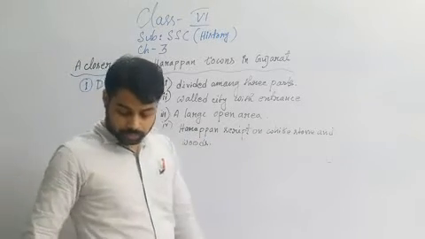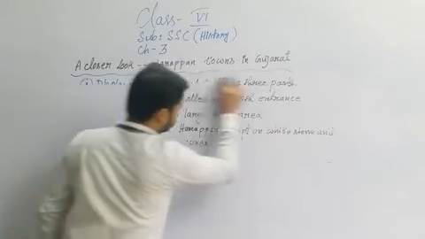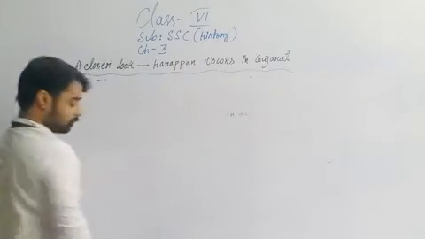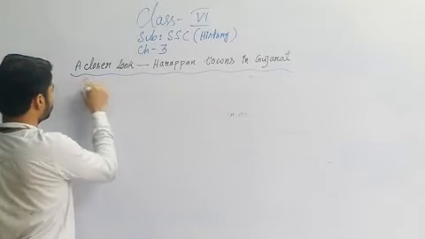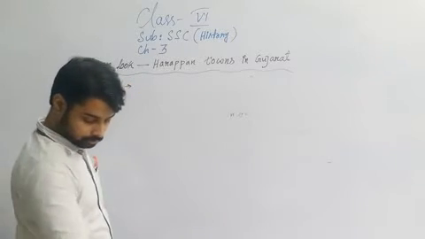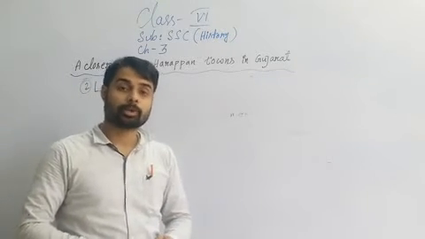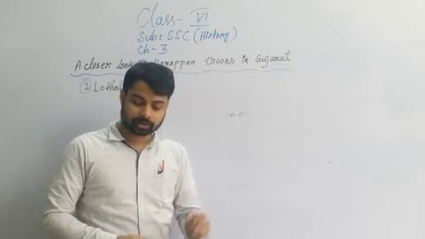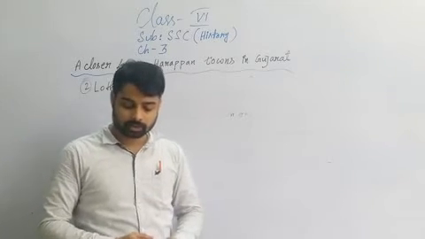Now we'll see another city, that is Lothal. What are the main features of Lothal? Lothal is situated on a tributary of the Sabarmati River, the main river of Gujarat. The name of the tributary is Vogava.